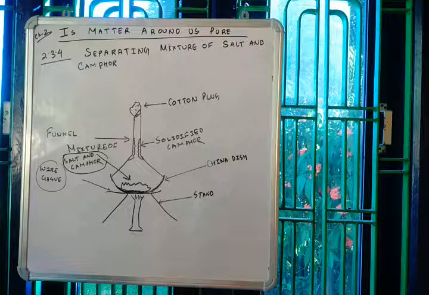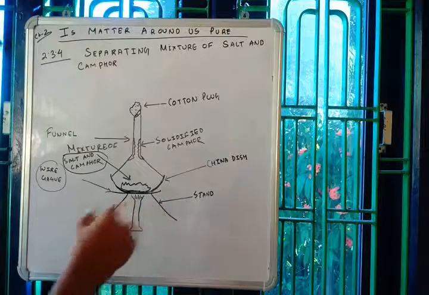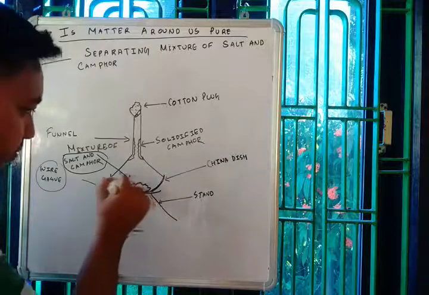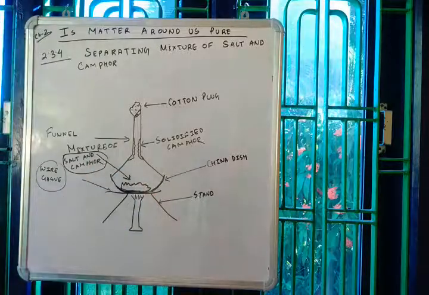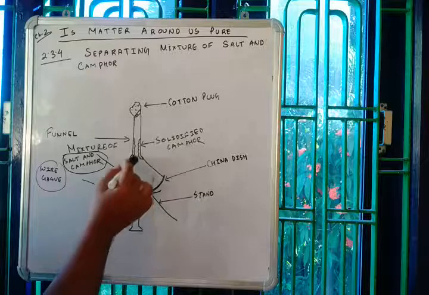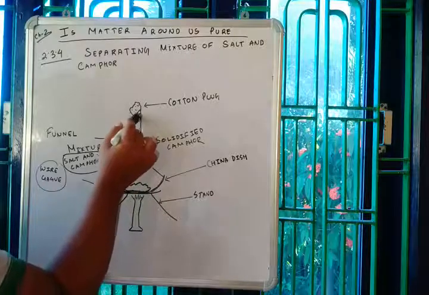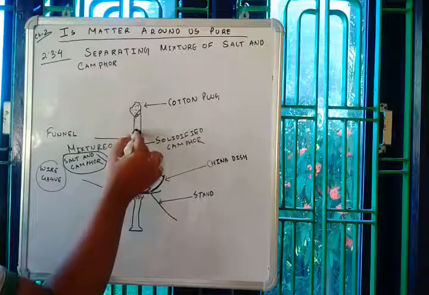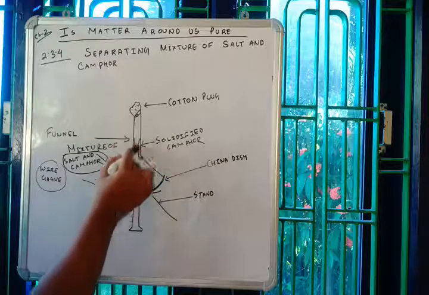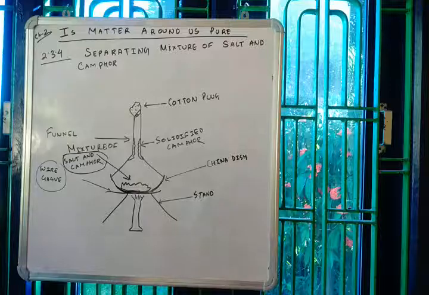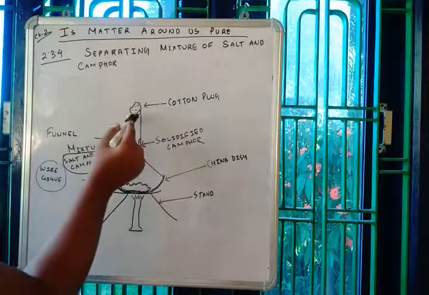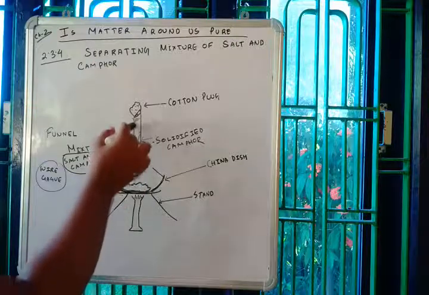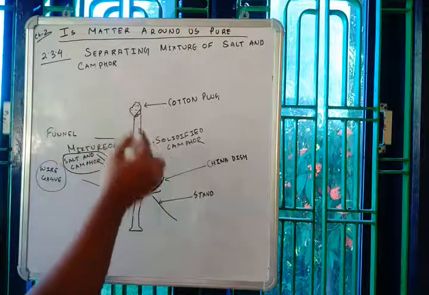After starting the burner for some time, you will see some vapor rising from this mixture, and these vapors will rise up, and since there is no other way to escape, this vapor will condense on the walls of this funnel, correct? Since this vapor has no other way to escape, ultimately it will condense on the cooler walls of the funnel.